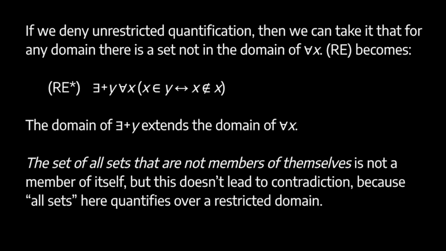Basically, we reinterpret this so that when we say there is a y, this extends the domain of for all x. So for all x has a more restricted domain than there is a y. So the set of all sets that are not members of themselves is not a member of itself, but this doesn't lead to contradiction because the phrase all sets is referring to a restricted domain.